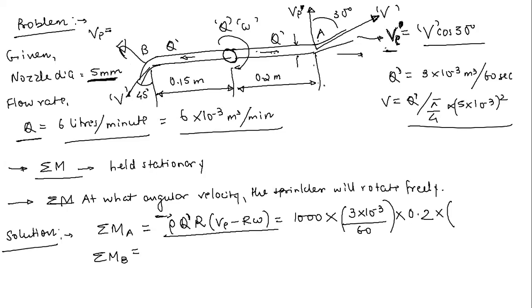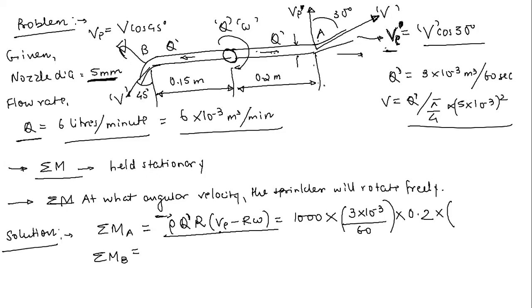On this side, what will be the value of Ve? It will be v cos 45, considering the y direction. I am not considering any sign convention. Don't care about sign convention right now, because ultimately this is v minus r omega.